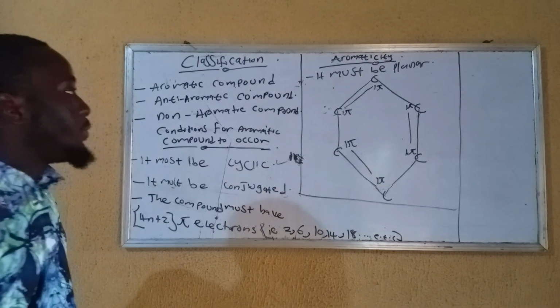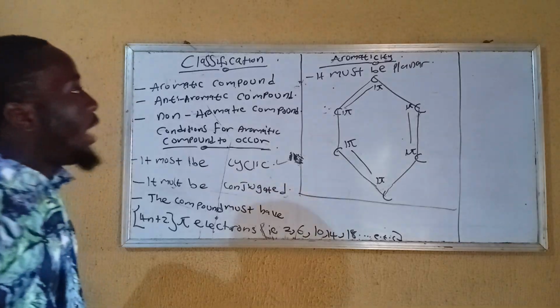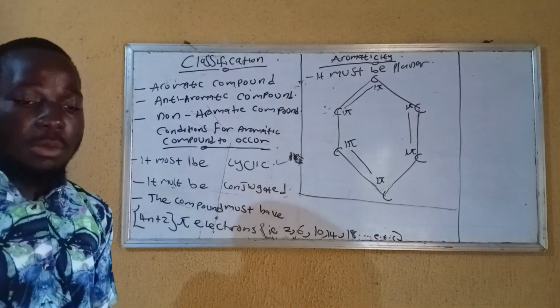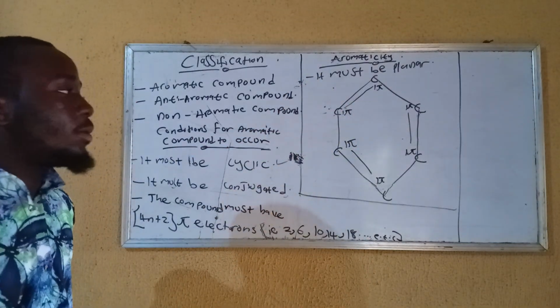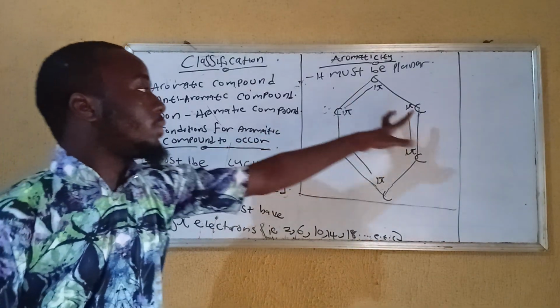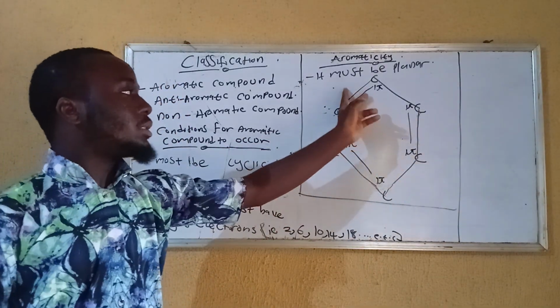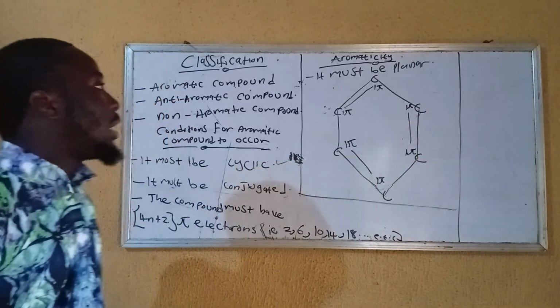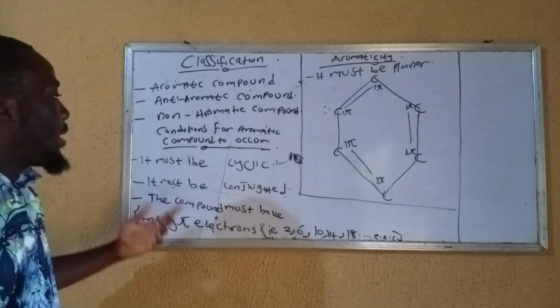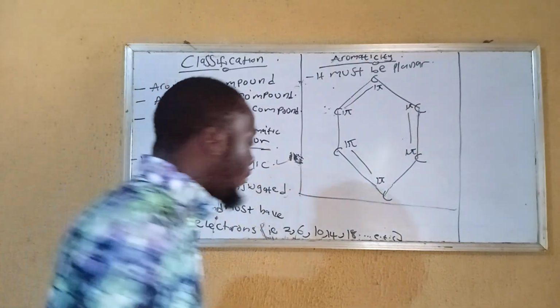So this is an example. This one meets up with this rule. And the third one is that it must be planar. You know that it must be sp2 hybridized. sp2 hybridized will only have double bonds. Are you getting me? You must possess double bonds. That's about aromatic compounds.